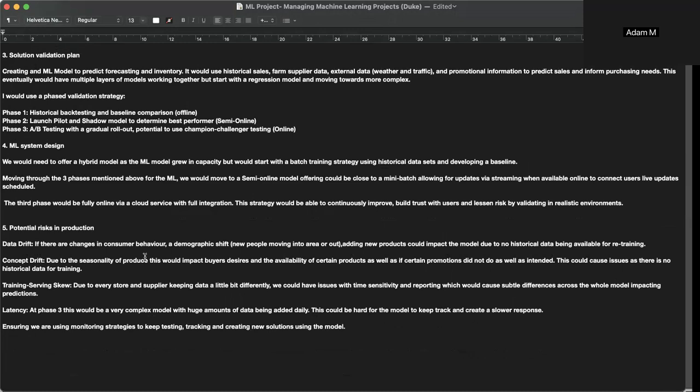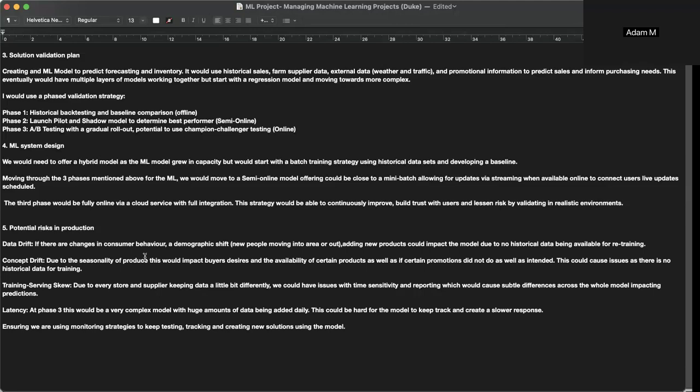Moving through the three phases mentioned above, we would move to a semi-online model that could be close to a mini batch, allowing for updates via streaming when available online to connect users with live updates, and that most likely would need to be a scheduled thing. The third phase would be fully online, which would be via a cloud service with full integration across all the phases and across all the users.